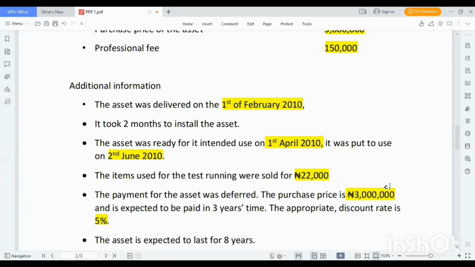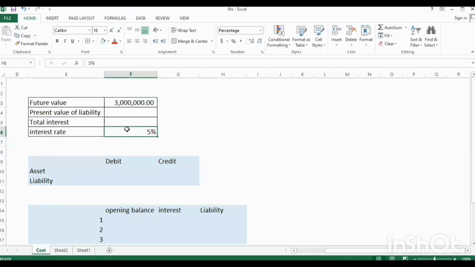This 3 million will be paid in 3 years' time. The discount rate is 5%. So the assumption is that the seller of the assets is charging an interest equivalent to 5% on the assets. So we need to discount those 3 million to present value using the discount rate in that arrangement, which is 5%. So this is the future value, 3 million.